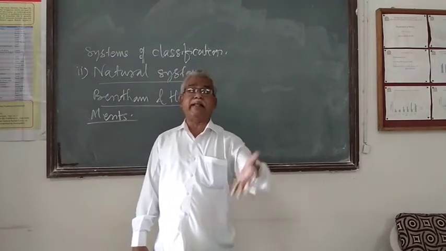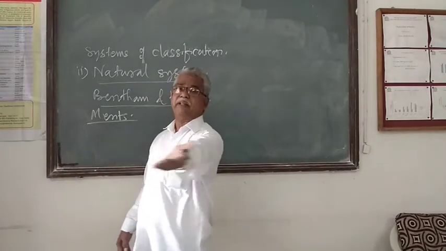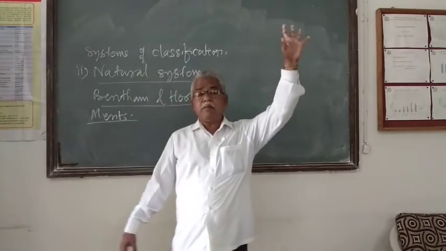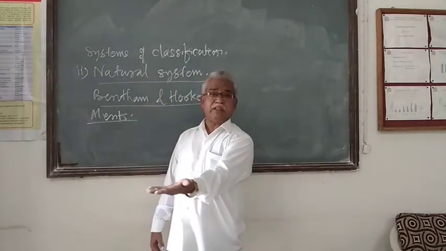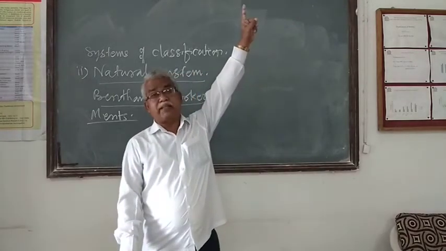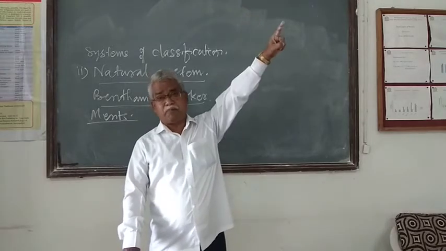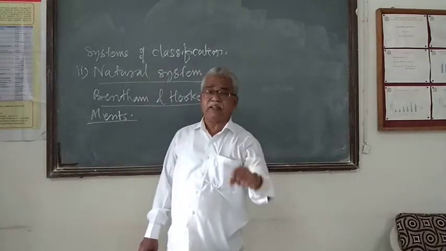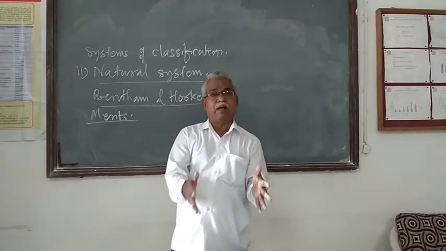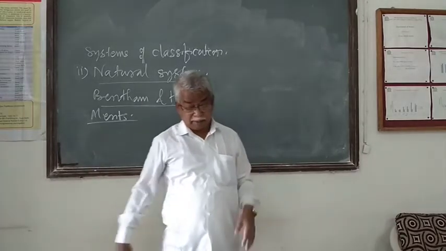the entire order Ranales, for example, the family members of the Ranales are Annonaceae and Magnoliaceae. Magnolia, Champaka, these are living genera or living plants, and fossil plants were also there in that Ranales order. So the Ranales order has the fossil evidences, that it should be first. So the placing of Ranales in the first step is reasonable as far as primitiveness is concerned.